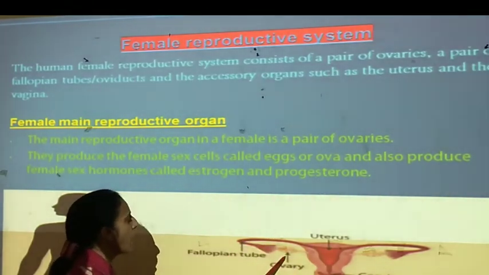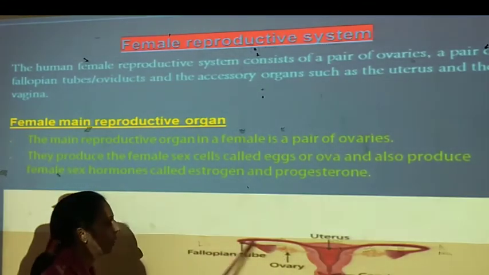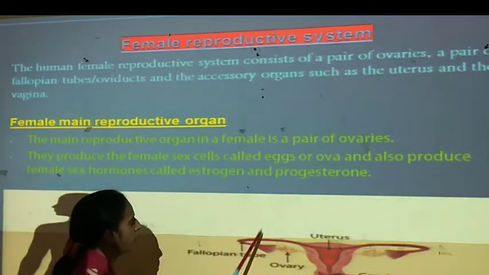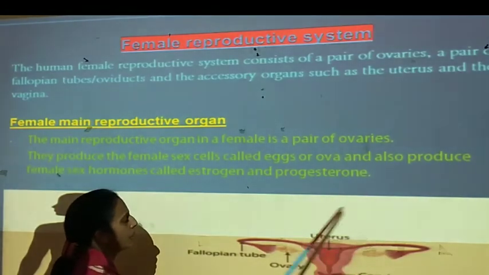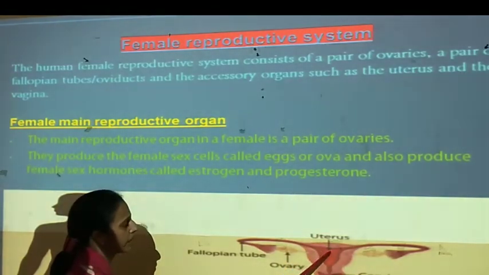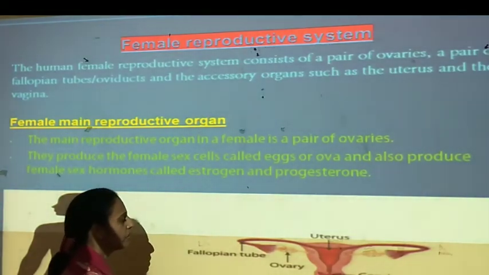These ovaries are connected to the uterus with the fallopian tubes. There is a pair of ovaries and a pair of fallopian tubes. They are connected to the uterus, and the uterus ends with the cervix, and the cervix ends with the vagina.